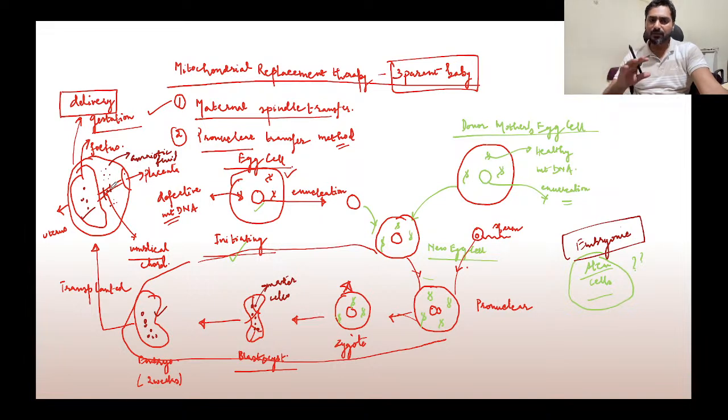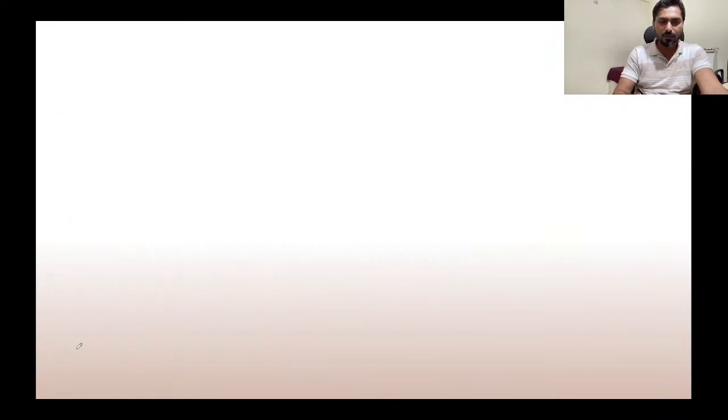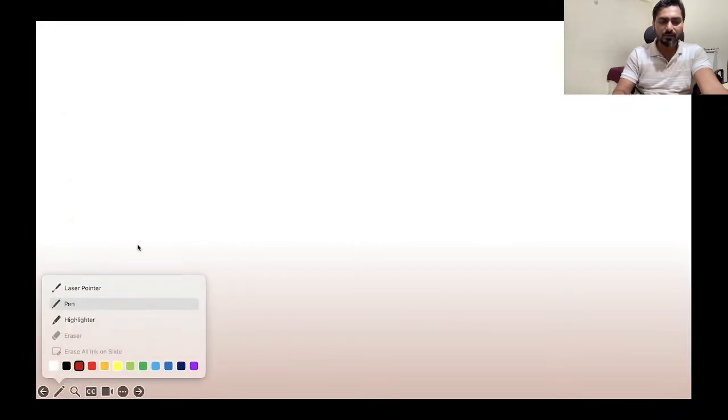So this is the first method, maternal spindle transfer. We'll look at the second method, which is called the pronuclear transfer method. Why this is called the pronuclear transfer method, we'll see. Here also the idea is that we have to replace the defective mitochondria, but there is some difference here.